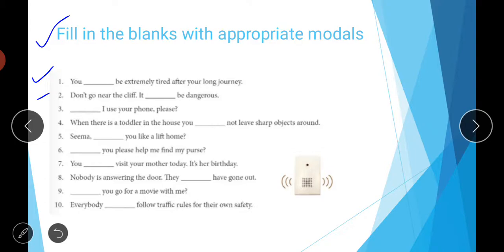So then ninth is dash you go for a movie with me. So again we are asking a question, so we can use the word will, will you go for a movie with me. Then 10th is everybody dash follow traffic rule for their own safety. So you can use the word should, everybody should follow traffic rule for their own safety, because it's like an advice, so we can use this word should. Everybody should follow traffic rule for their own safety. So I hope all the fill-ups are clear to all of you.